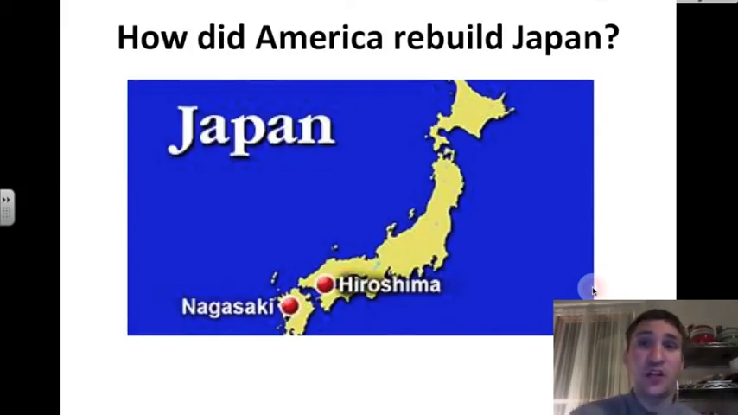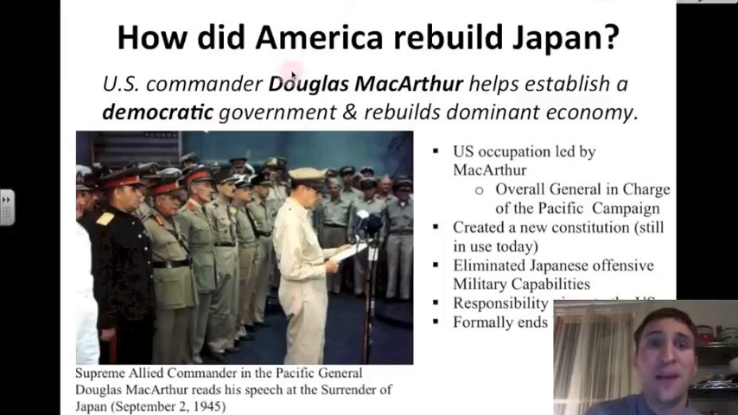From Europe to Asia and Japan. How did America rebuild Japan? It felt a responsibility after it dropped these 2 atomic bombs on Hiroshima and Nagasaki to rebuild this country. So here's how it did it. US Commander Douglas MacArthur, here he is, helps establish a democratic government in Japan, and he and his helpers rebuild Japan to a dominant economy once again.